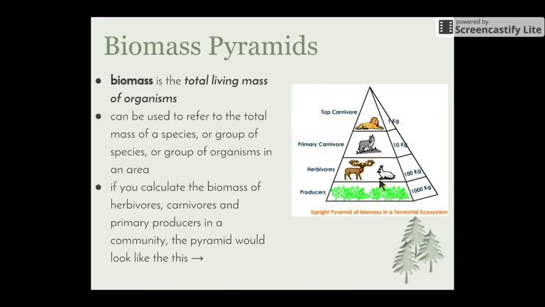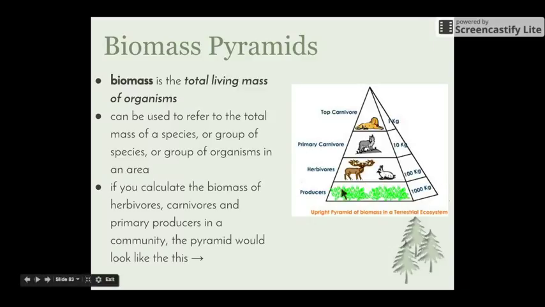So that brings us to biomass pyramids. Biomass is the total living mass of the organisms and can refer to the total mass of an individual species, a group of species, or basically all of the organisms in a particular ecosystem. If you calculated the biomass, so exactly how much all the herbivores weighed, all the carnivores weighed, and all the primary producers weighed in a community, the pyramid would look something like this.